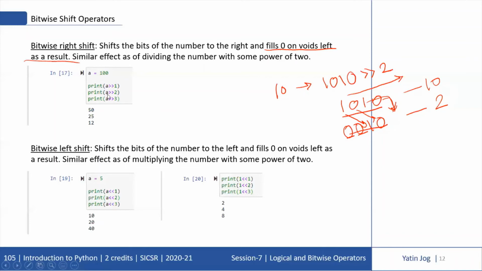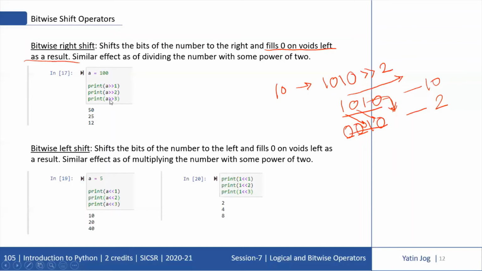Then if I try to print the value of A, the binary of 100, with right shift of 2 locations, I'm getting the answer 25. 2 raised to 2 is 4, so if I divide 100 by 4, I'm getting 25.